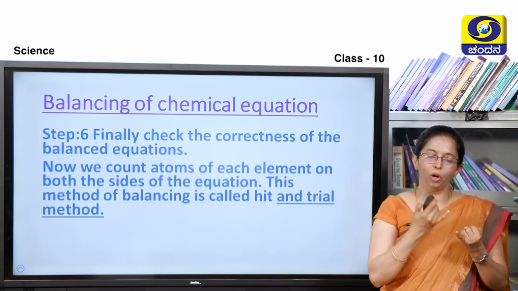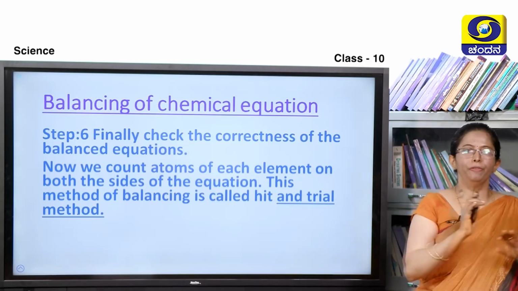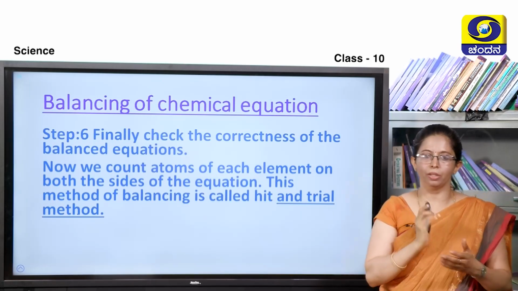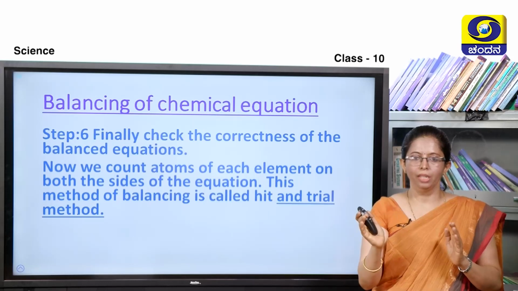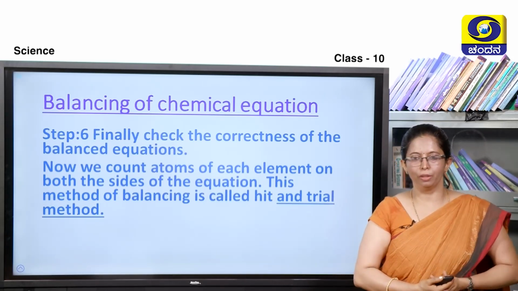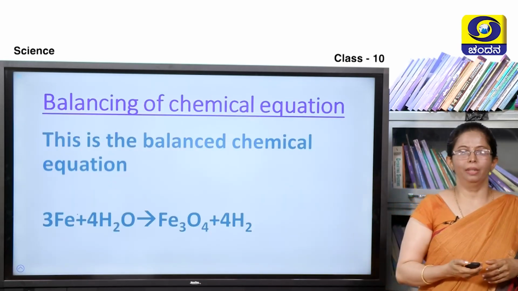We checked for oxygen, we checked for hydrogen, we checked for iron in the order. So, first check, finally just check the correctness of the balanced equation. Now, we count the atoms on either side, see that it is balanced. So, this method of balancing is called hit and trial method. Moving on to the next slide.